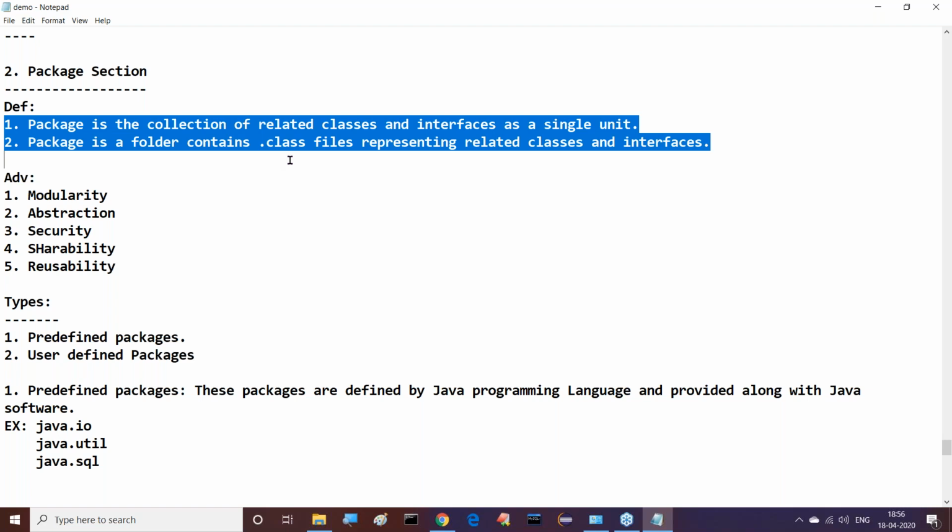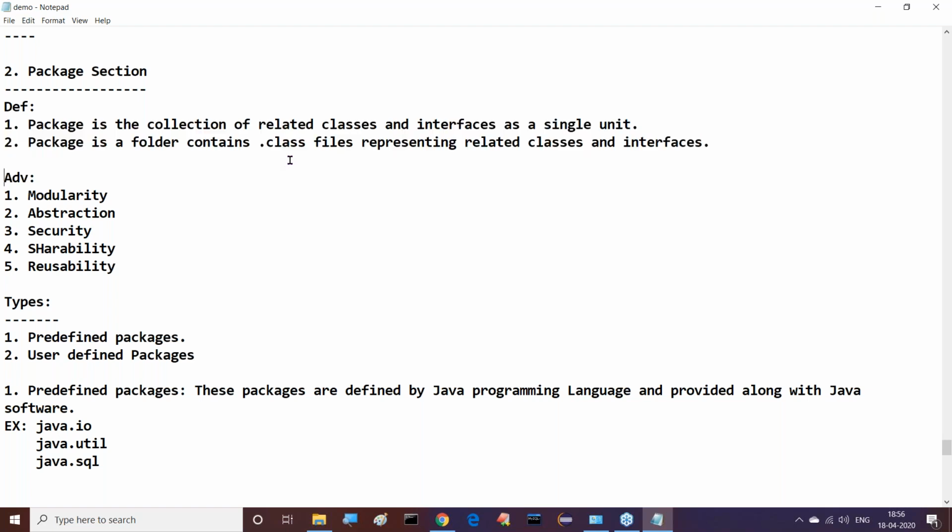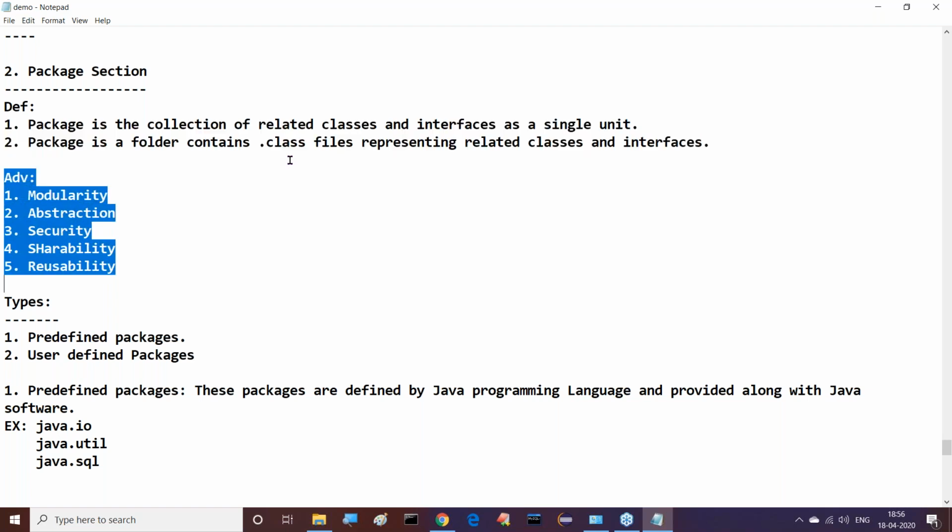Then advantages of packages. Five advantages are available: modularity, abstraction, security, shareability, and reusability.